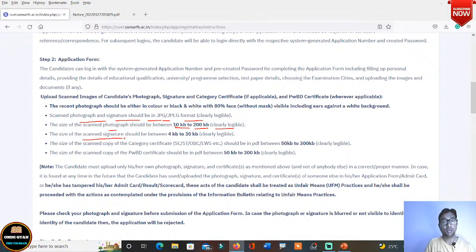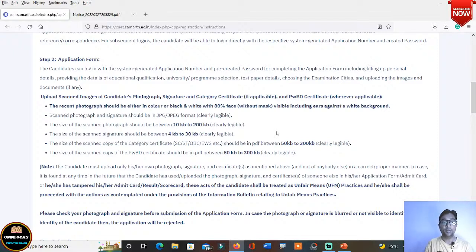The size of the signature, now you have to put your signature also. I would suggest you give your full signature. ठीक है, एक अच्छे से पेपर में सिग्नेचर कीजिए. In a very good paper you sign. Okay, and your signature should be 4 KB to 30 KB and it should be very clearly visible. Now many will ask me, I know that, sir, with black pen or blue pen, whichever you like. Okay, don't use red and green, black or blue, whichever you like.